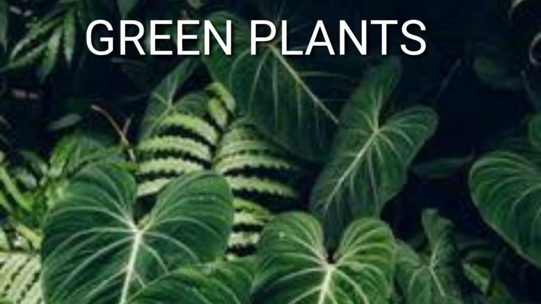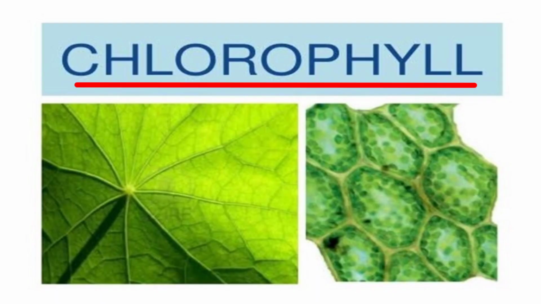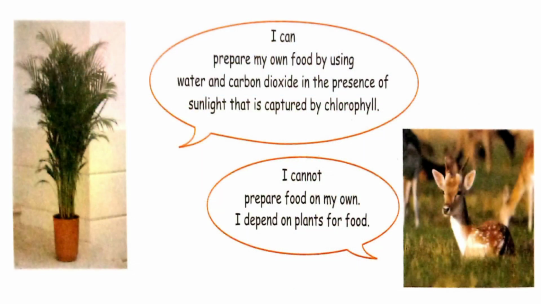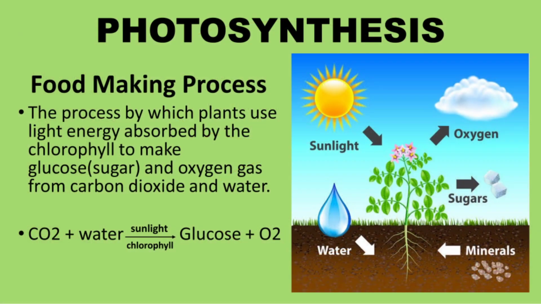Now, all the green plants which contain chlorophyll are autotrophic by nature. This chlorophyll is capable of trapping solar energy, by which the green plants prepare their own food. But animals and human beings don't have green pigments, so we are dependent on plants directly or indirectly for food. So now children, we will discuss photosynthesis, because this is the only process by which the green plants, that is autotrophs, prepare food.